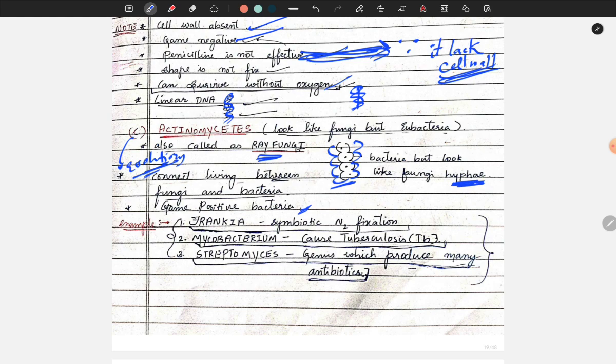Coming to examples, Frankia: symbiotic nitrogen fixation. I am reminding you, nitrogen fixation means converting nitrogen to ammonia. I will explain all this in the upcoming chapter called mineral nutrition. The second example is Mycobacterium, which causes tuberculosis, TB. Third is Streptomyces, a genus which produces many antibiotics. Once again I'm going to repeat: Frankia, symbiotic nitrogen fixation into 2NH3. Mycobacterium, causes tuberculosis, TB. Streptomyces, genus which produces many antibiotics.